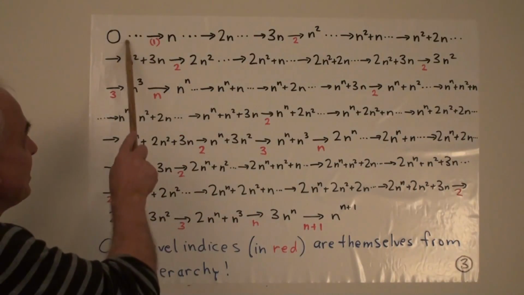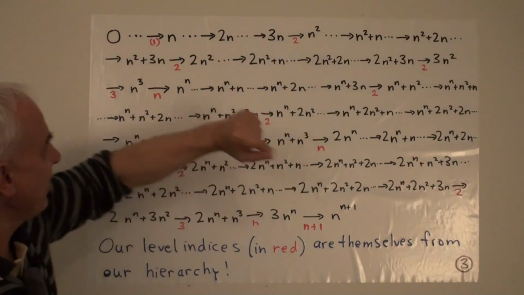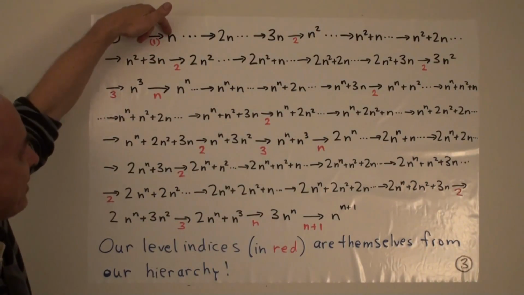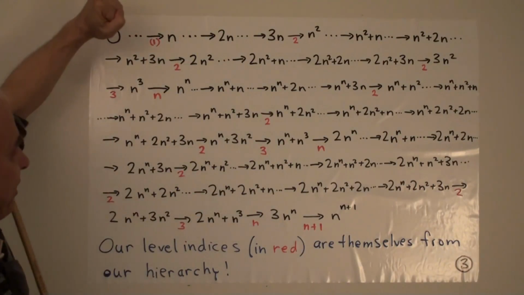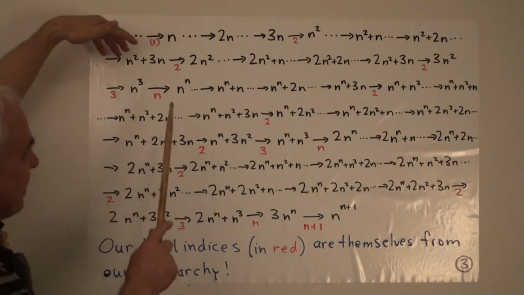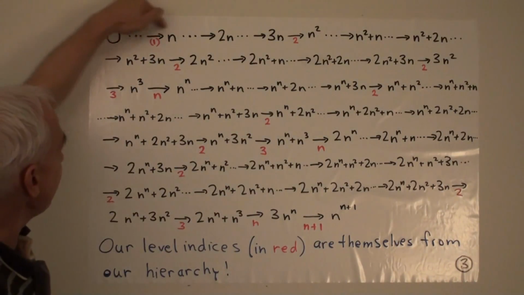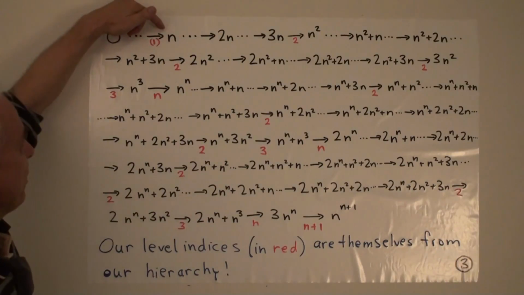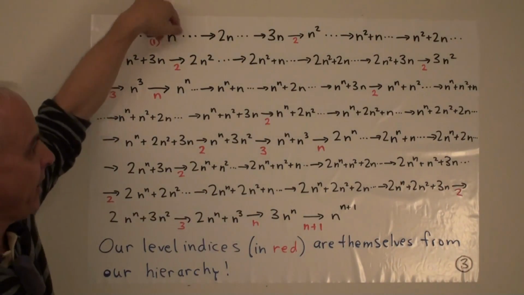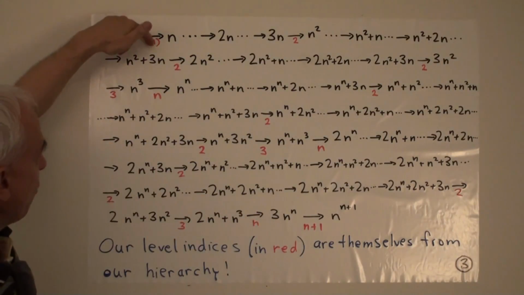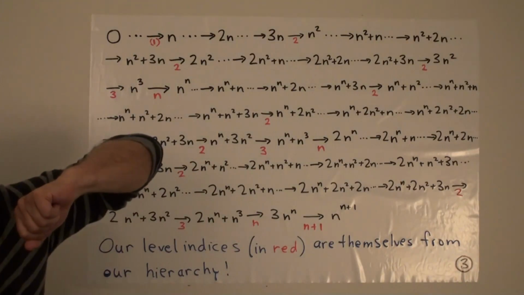So we have level 0 limits, and then level 1 limits, and then level 2 limits, and then eventually we get from that a level n limit. That's occurring right here. That's our first level n limit. In some sense, that's a reflection in the red arena of exactly this first initial sequence in the black arena. And here's 1, 2, 3 with limit n. That's somehow being reflected in having 1s and then 2s and then 3s and having limit n.